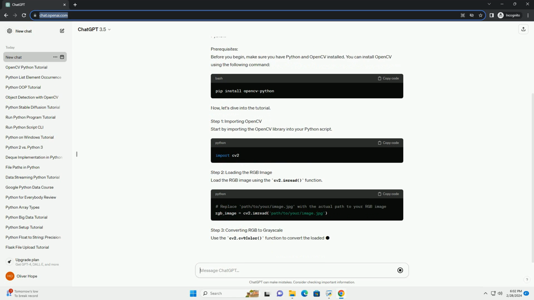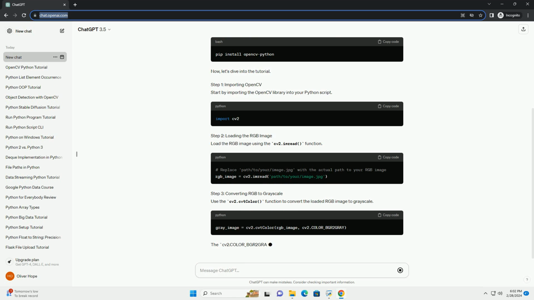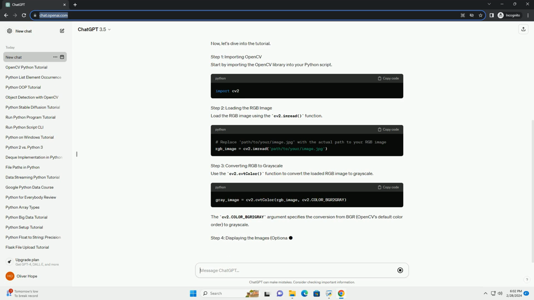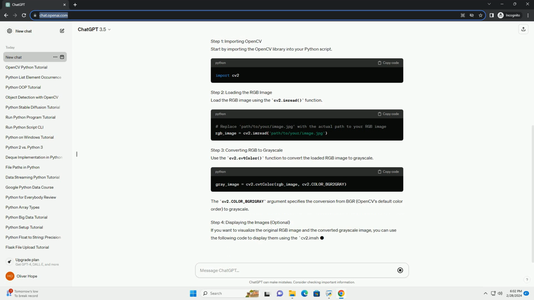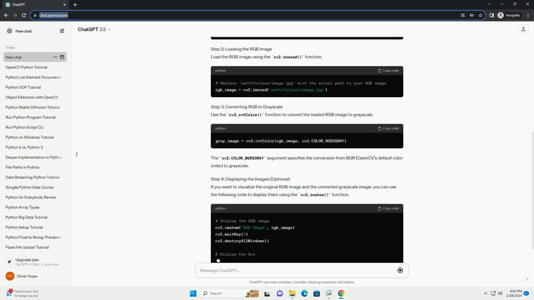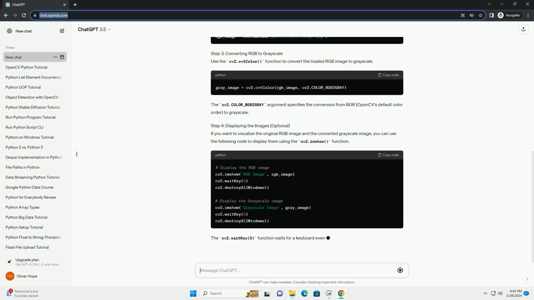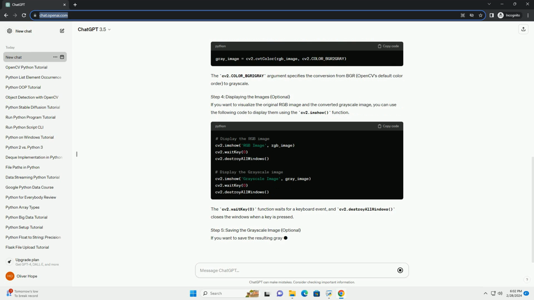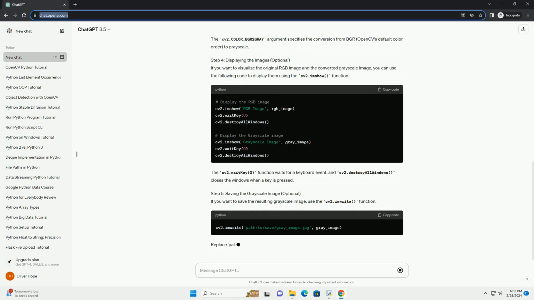Grayscale images are simpler to process and can be useful in various applications such as image analysis, feature extraction, and computer vision. In this tutorial, we will guide you through the process of converting an RGB image to grayscale using OpenCV in Python.